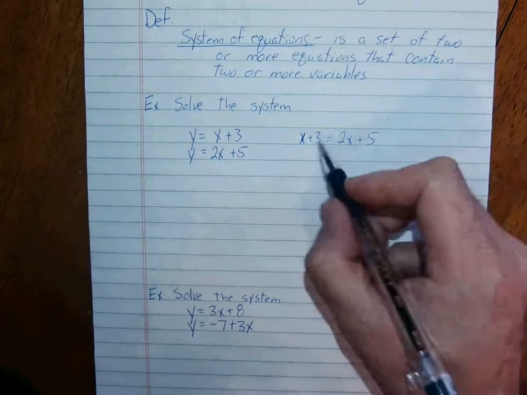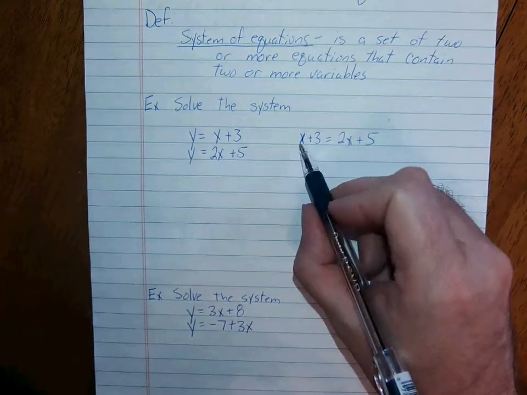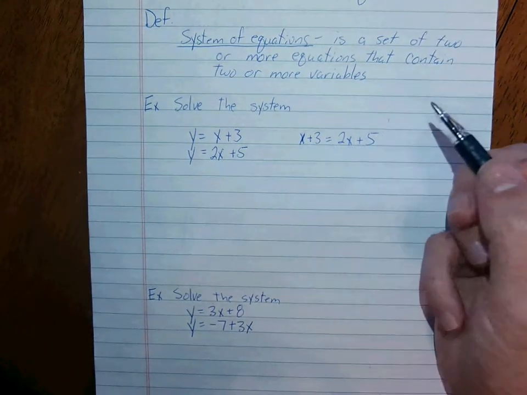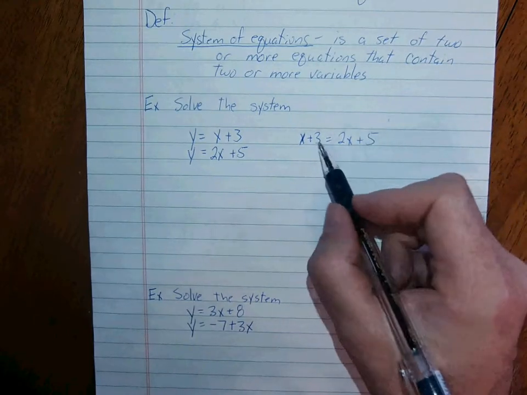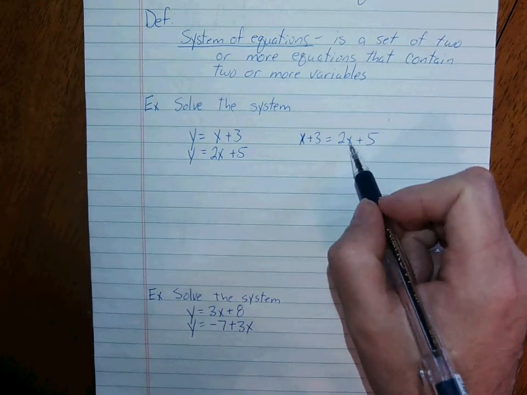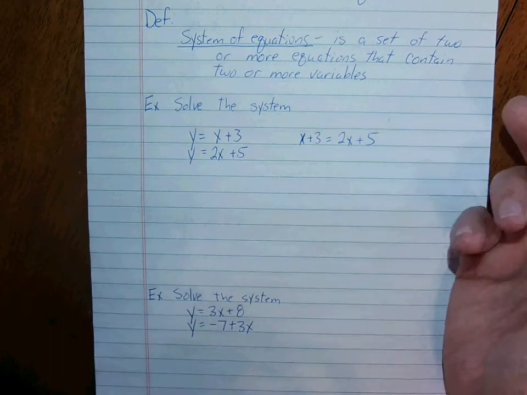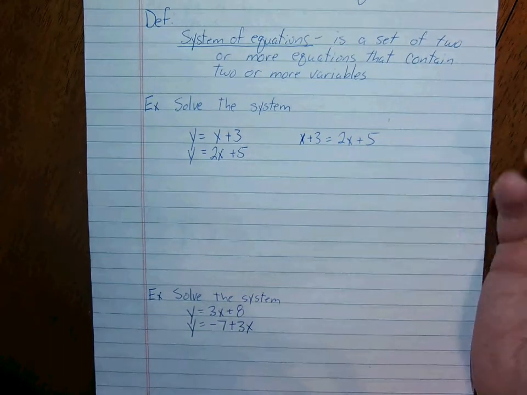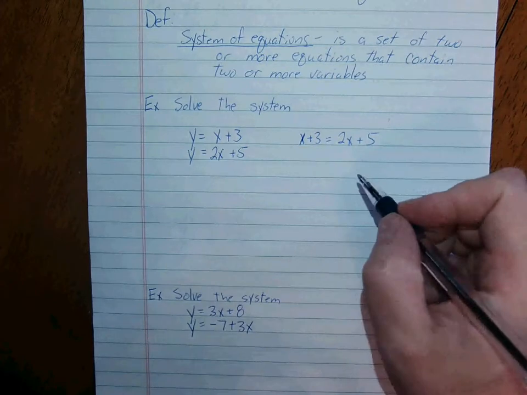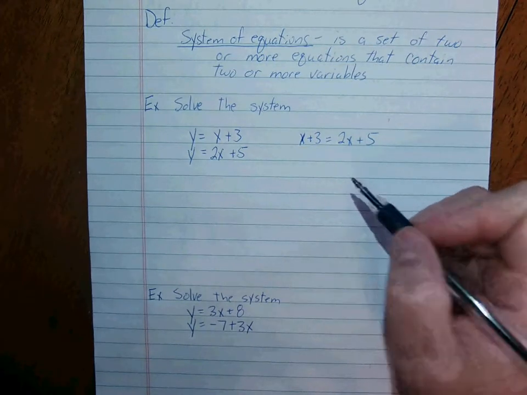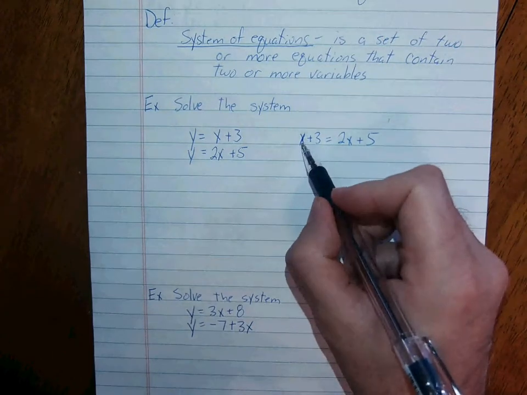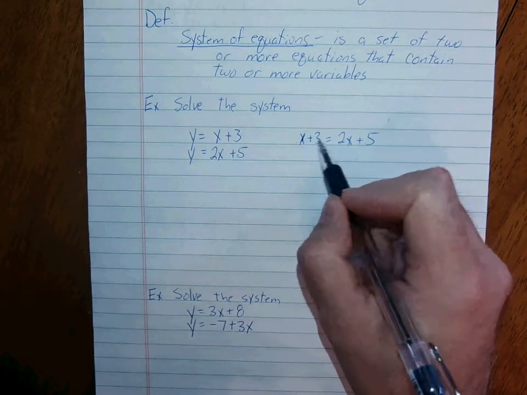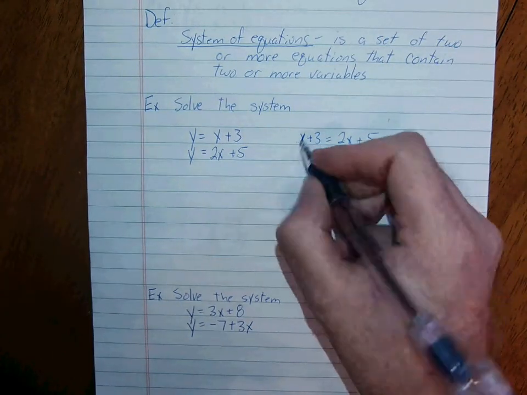Now once we have them equal to each other, you'll notice that we just have one variable, x, so we got rid of the y. This allows us to solve for the variable x. We follow our rules from the last couple weeks: combine our variables and get them on one side of the equal sign. One of the tricks was to find which variable term was smaller and get rid of that one first.